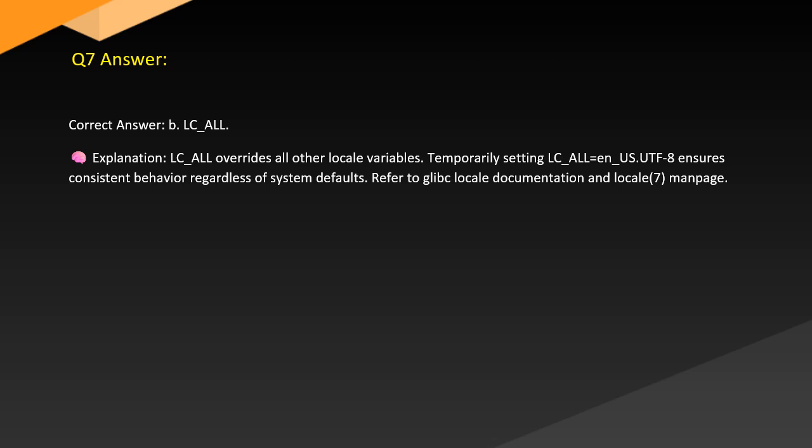Answer. Correct answer: B. LC_ALL. Explanation: LC_ALL overrides all other locale variables, temporarily setting LC_ALL=en_US.UTF-8 ensures consistent behavior regardless of system defaults. Refer to glibc locale documentation and the locale(7) man page.